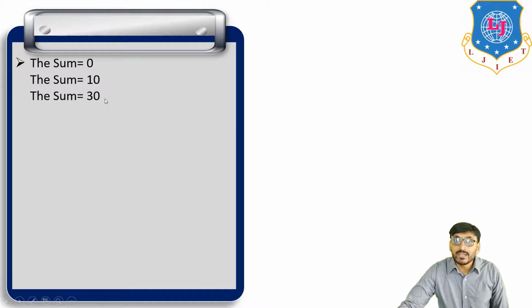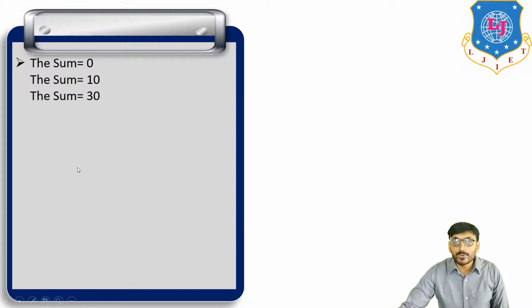Then we call the function and there are two actual arguments, so we add these two arguments in the body of the function and we get the sum is equal to 30. So this is about variable length argument. We provide one argument, two arguments, or many arguments, including zero arguments.